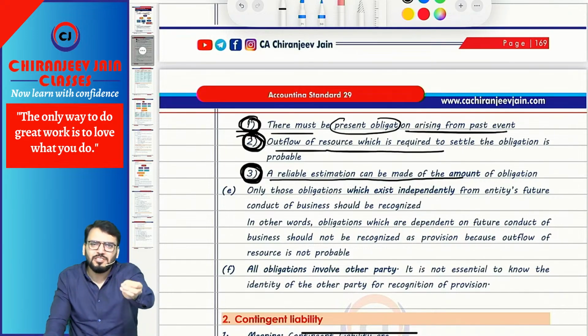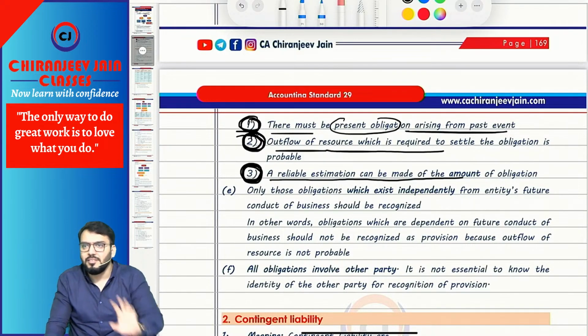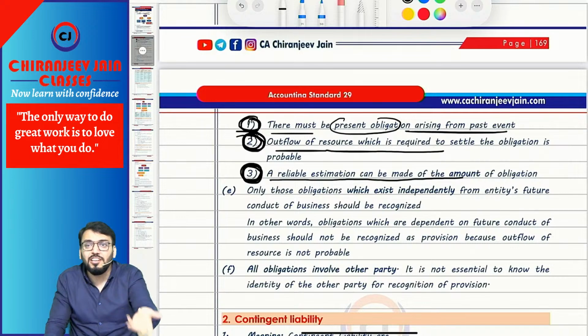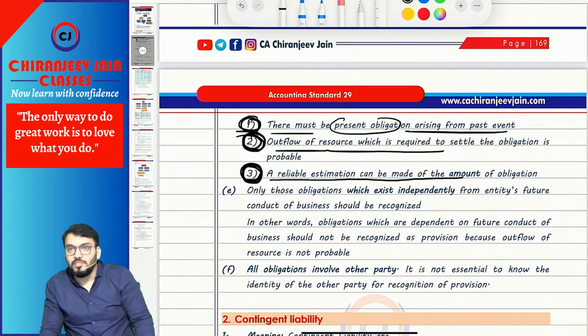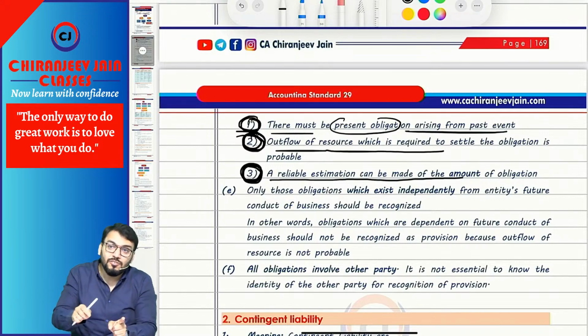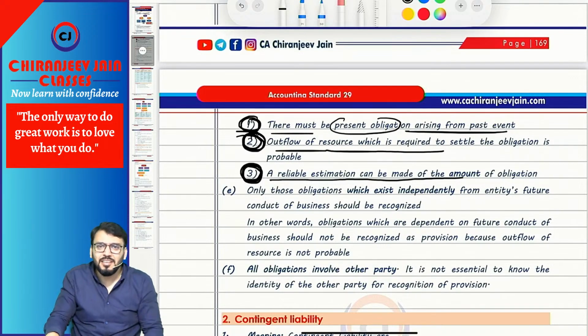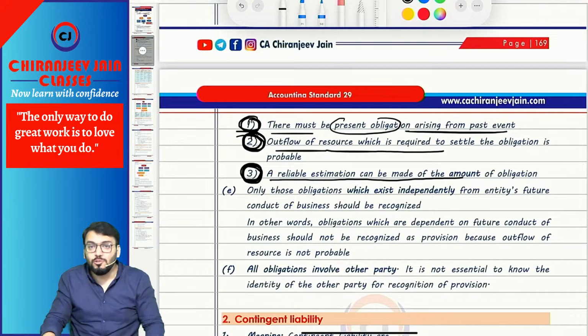A best example which I will say is, suppose there was some amendment in the act, an amendment in the Companies Act or income tax or GST, whatever. Because of that, we require training of employees. So for that training expense which will occur in future, should we create a provision? Can I say it can be avoided? Because it depends upon future conduct of business. Whether training will be given or not depends upon future conduct of business.